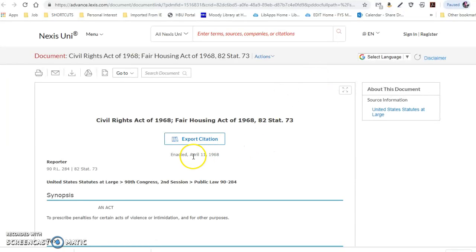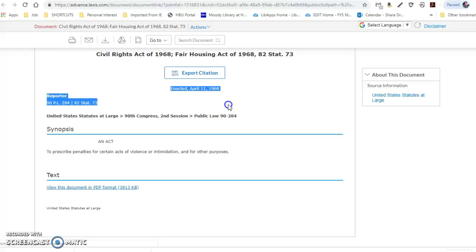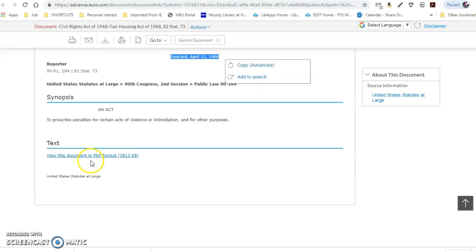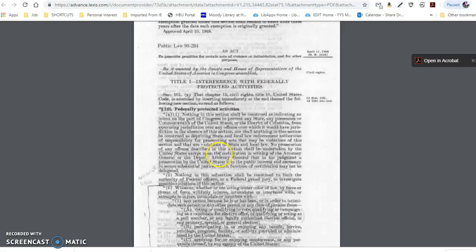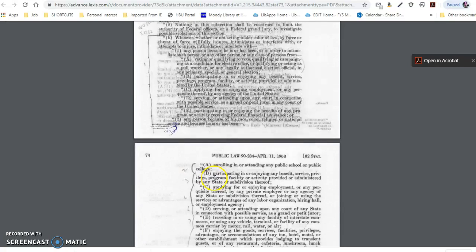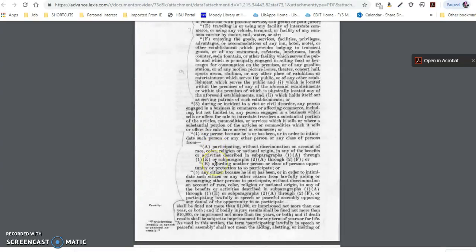Now I can see the date is enacted here, and I can scroll down. There's a link to the document. And this is the older version from the 1968 public law. And you can see that someone has actually written in it, probably a lawyer, before they scanned this.